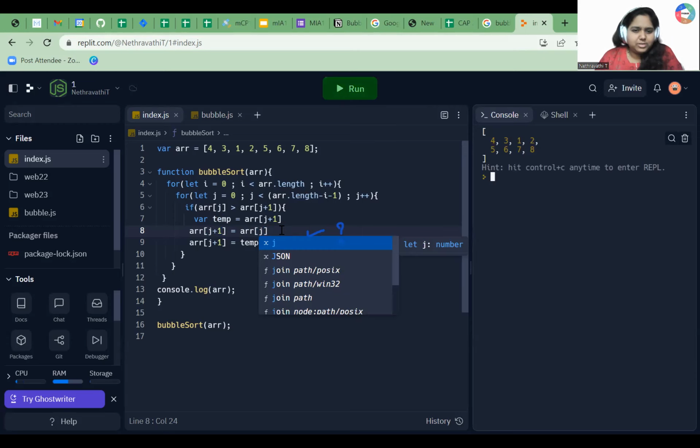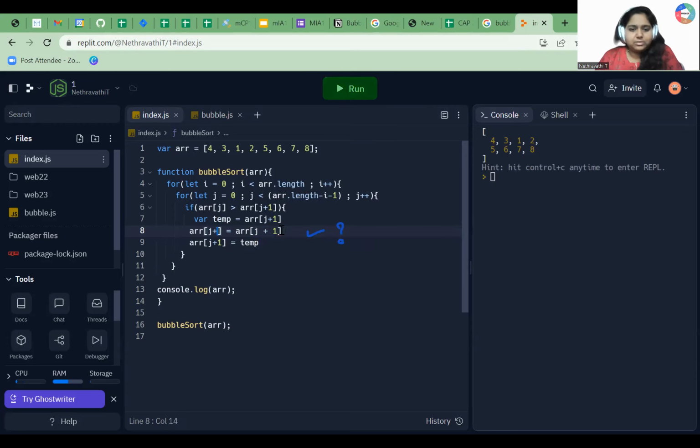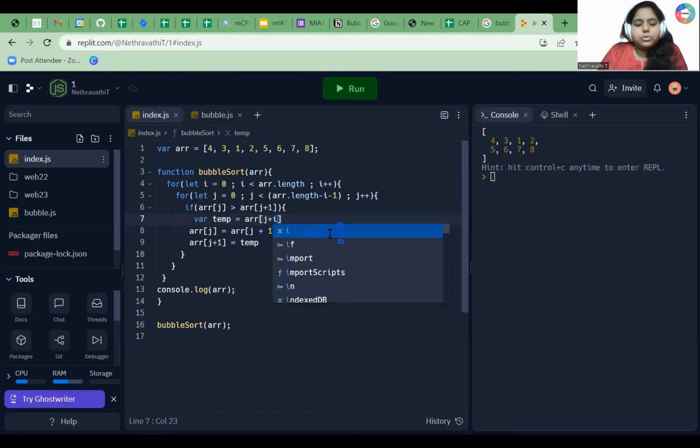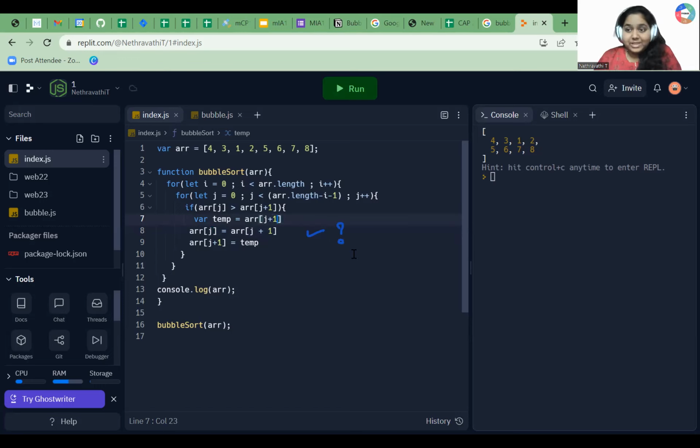No, it is not the mistake. So this is correct, I think. So tell me, what is the mistake? Okay, somebody is getting it. There is a mistake in line number 7. Okay, what is the mistake? Temp is equal to array of j only. Okay, let me run it.